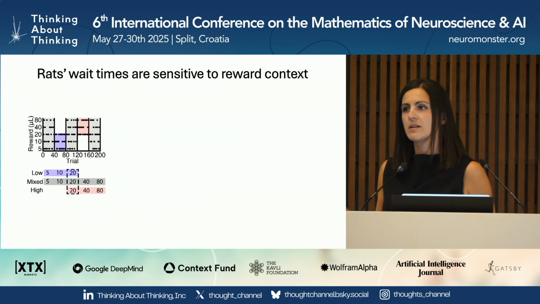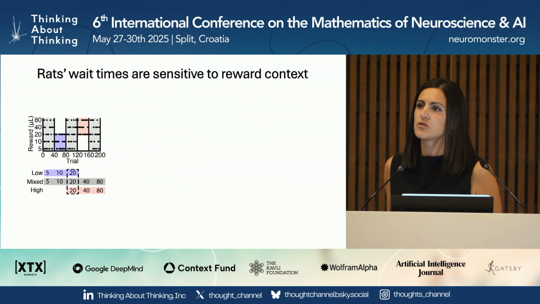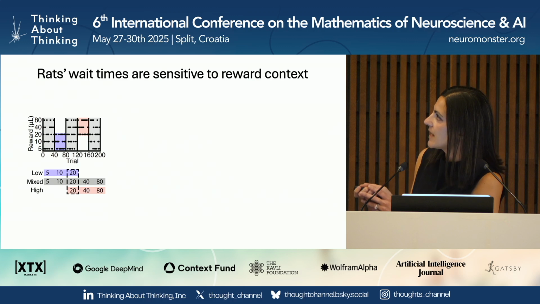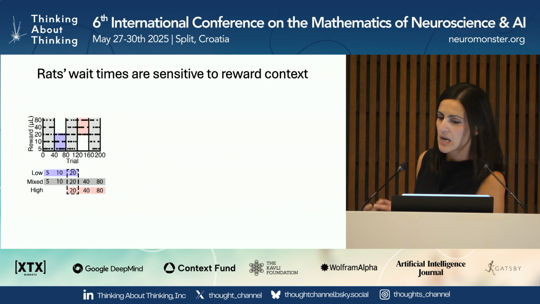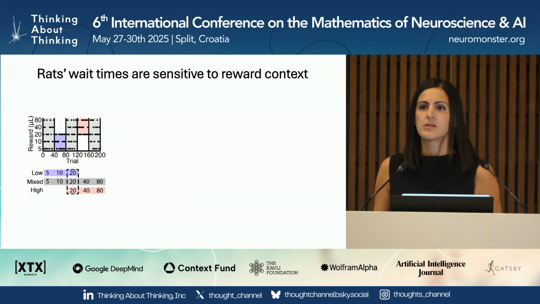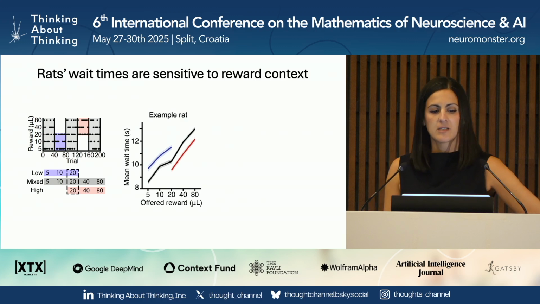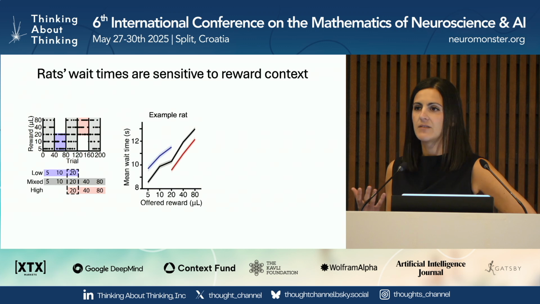Okay, so to look at context-dependent subjective value, we then expose the rats to these hidden states or blocks of trials that differ in the distribution of rewards that they offer. So in what we call mixed blocks, rats can see any of the 5 reward offers. In low blocks, they only see the smallest 3, and in high blocks, they see the largest 3. And this one reward, 20 microliters, is present in all of the blocks, so there's always some ambiguity about the state that the animal's in. Nonetheless, we find that with a lot of experience and training, the rats become sensitive to these hidden states.